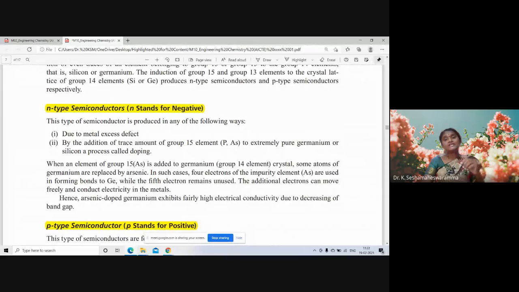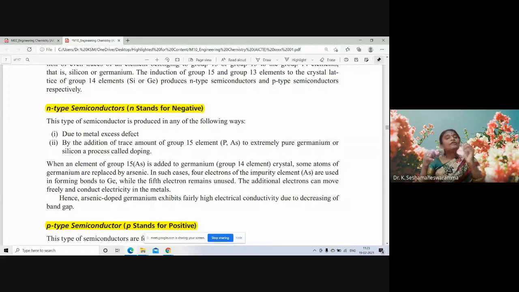Or by the addition of a trace amount of group 15 elements like phosphorus or arsenic to extremely pure germanium or silicon. Germanium or silicon has outer shell ns2, np2, 4 electrons. But if we add phosphorus or arsenic, what happens? Phosphorus or arsenic in the outer shell have ns2, np3, 5 electrons. 1 electron is excess.